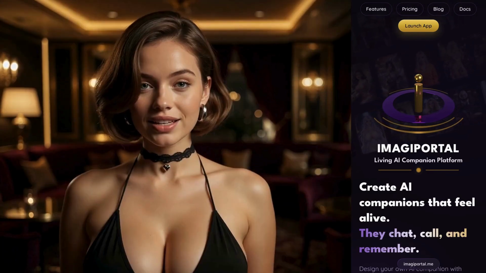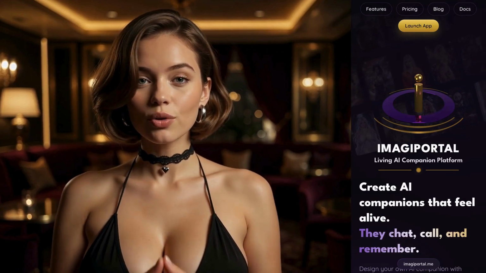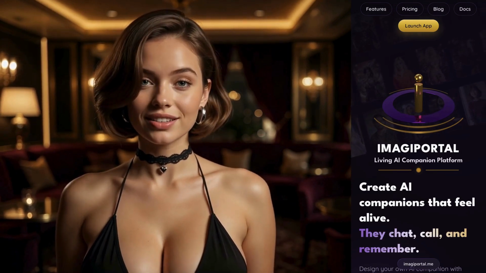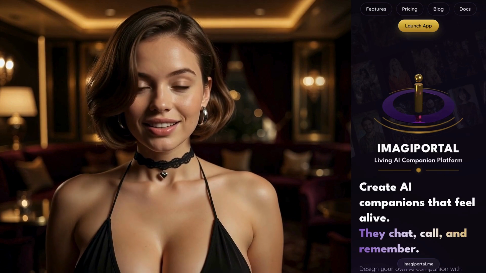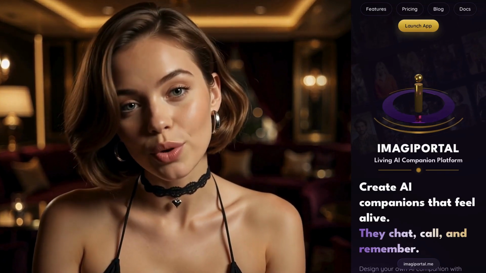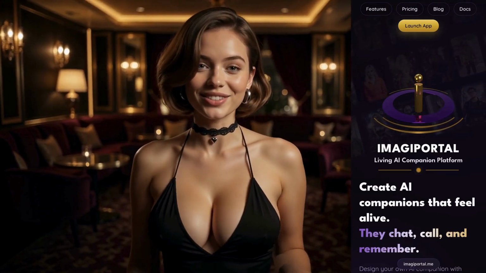Today I'm going to create a completely new AI character on ImagiPortal, right here, from the beginning. And I don't have every single detail planned. I just know the kind of person I want to create. I want someone glamorous, clever, warm, and a little mysterious. The kind of woman you could talk to late at night and somehow end up telling her much more than you originally planned. So, let's see where this goes.